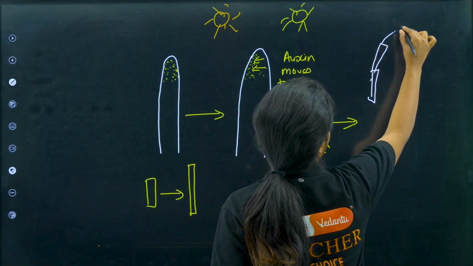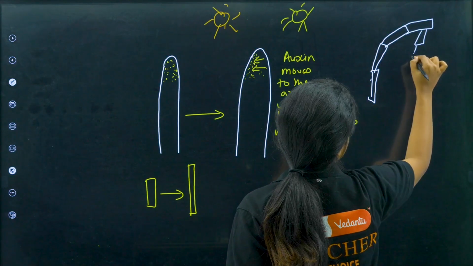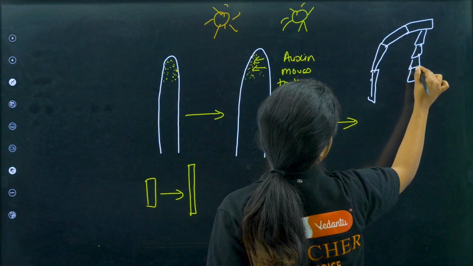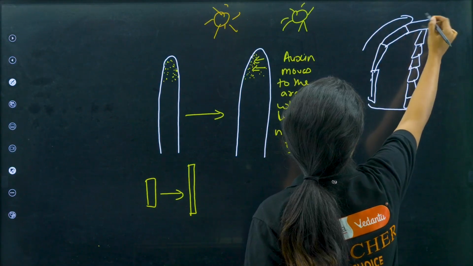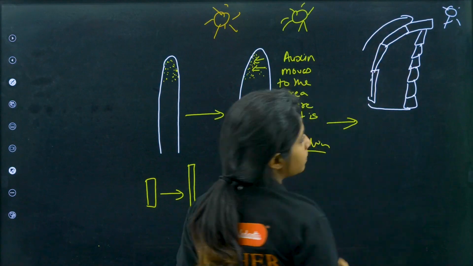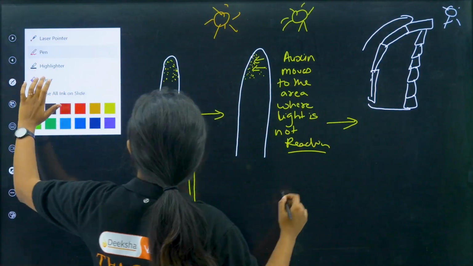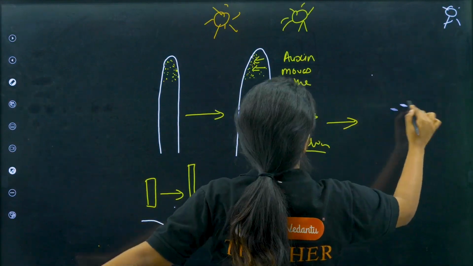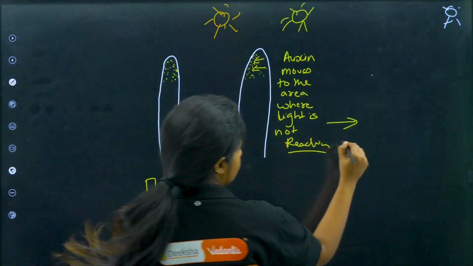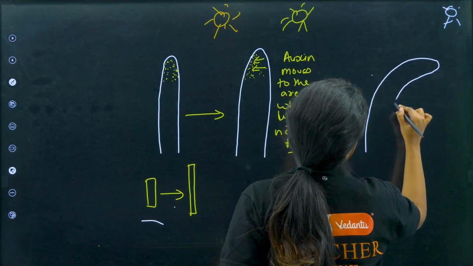And since one side is elongated, the other side is still the same small cells. So don't you think it is going to bend towards what? The sunlight, my dear children. Yes. So for auxin, you don't make it like this, okay? I don't know why I made it up there, but yes. So you just make it like this. That's enough for you guys.